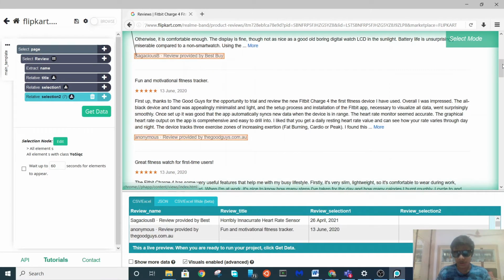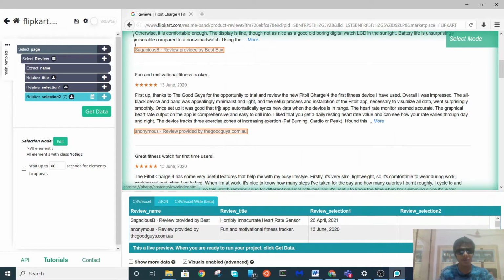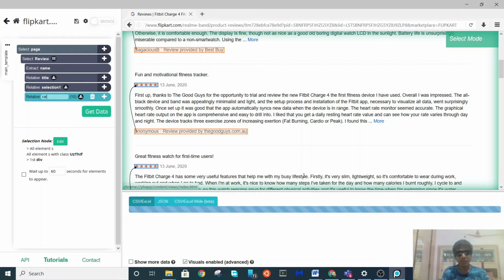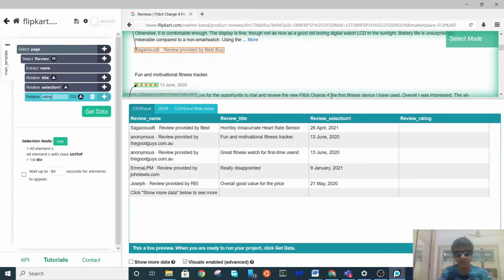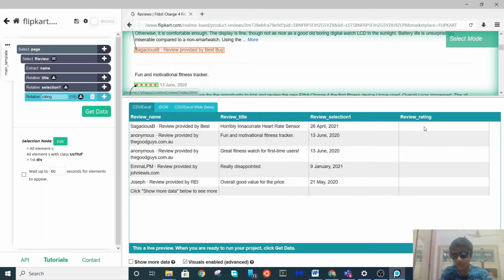So what I was going to show you is there is a problem with the rating. In the case of Flipkart reviews, if you want to scrap the rating, you can see this is the rating which I scrapped, but in the CSV file and Excel file you won't get any ratings over here. This is the one major problem I found while scraping the data from the Flipkart reviews. So this is the first problem I was talking about. You won't be able to scrap the ratings from Flipkart.